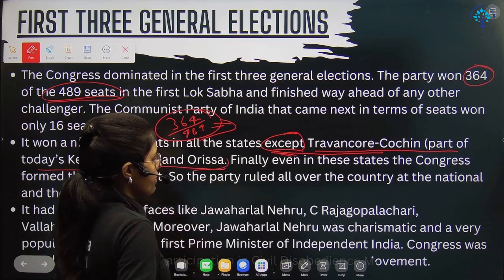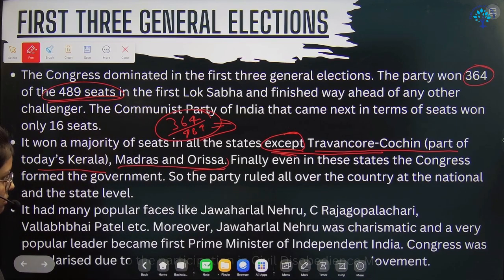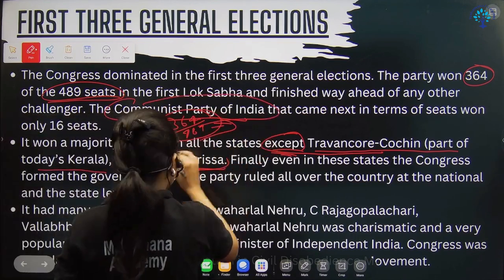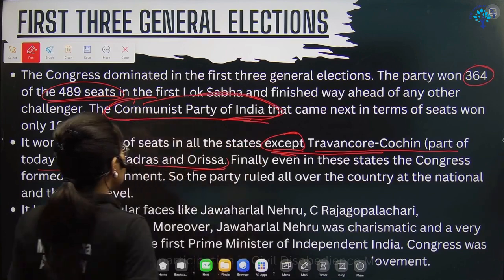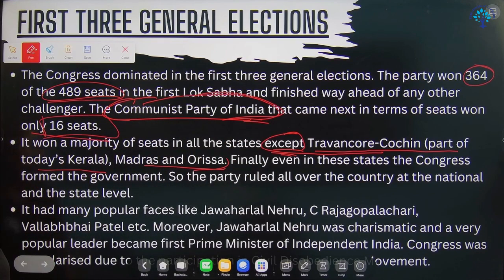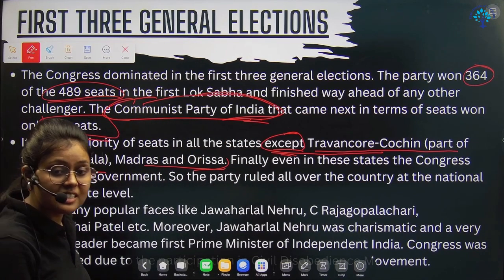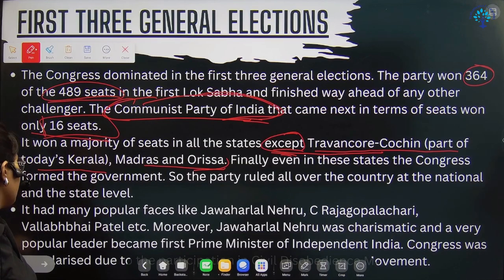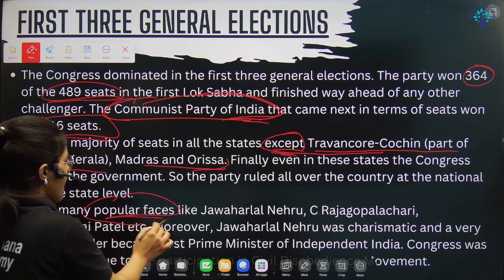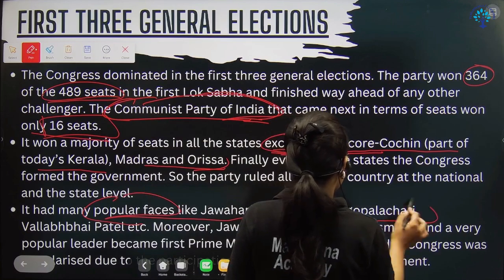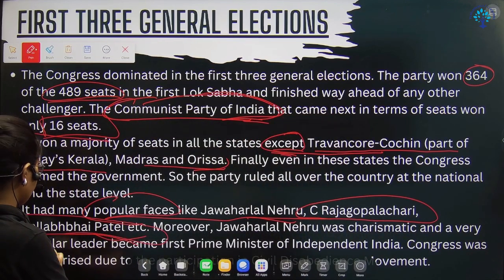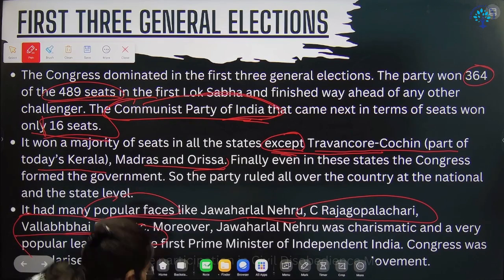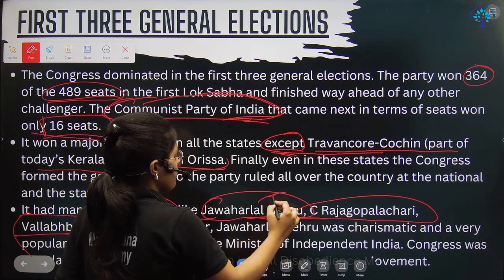and Orissa. And the second thing you have to remember is that the CPI, the Communist Party of India, secured the second position with 16 seats, right? And then you can see the many popular faces at that time who were elected. Vallabhbhai Patel became a minister, and Jawaharlal Nehru became the prime minister.